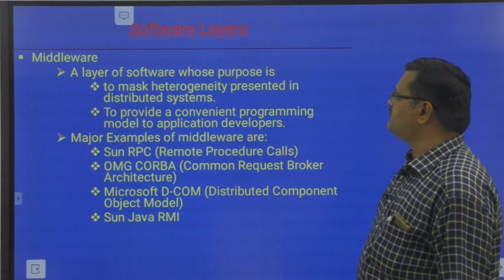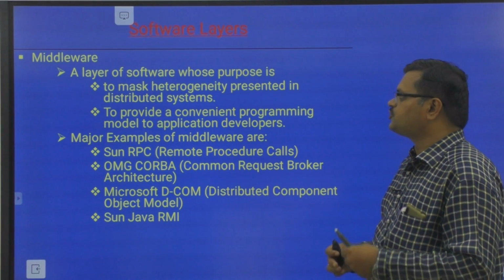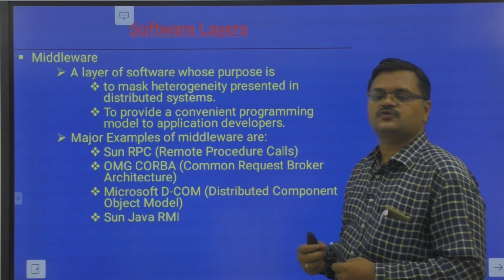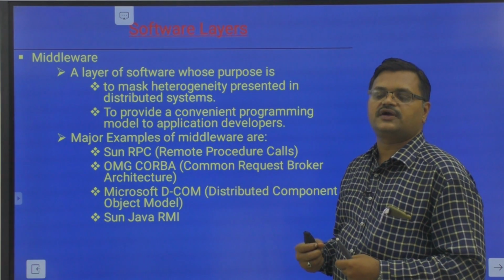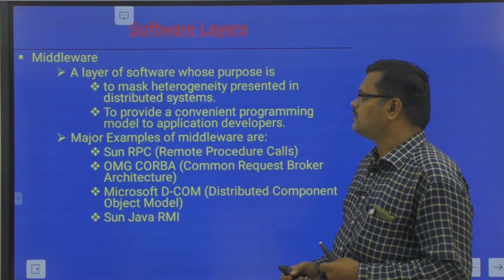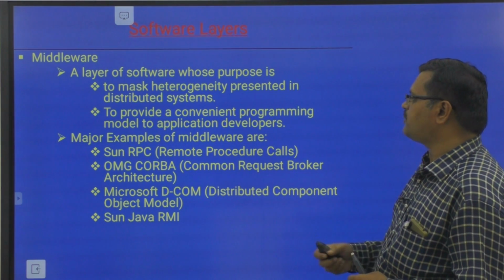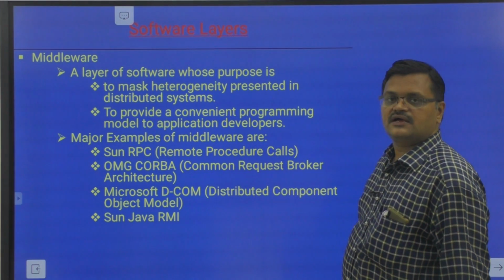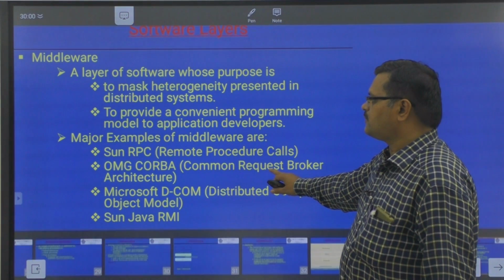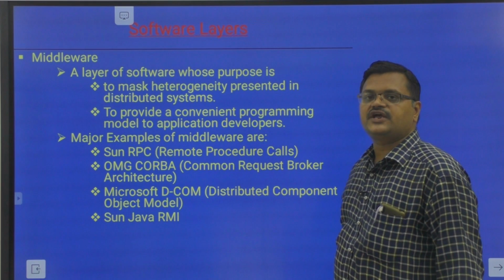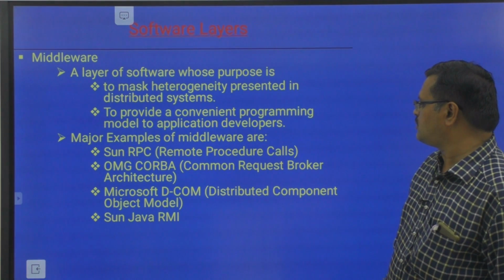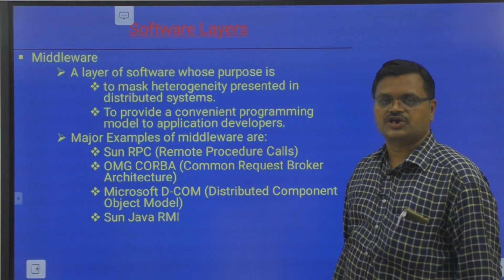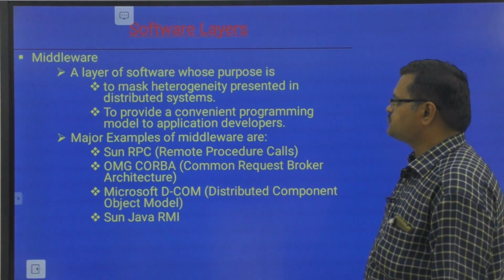What is middleware? Middleware is software whose purpose is to mask the heterogeneity in the distributed system. To mask heterogeneity means to deal with or overcome the difficulties that arise due to heterogeneity, and we use middleware for this. It also provides a convenient programming model to the application. For example, Sun RPC is middleware, CORBA is middleware, Microsoft DCOM, the distributed component object model, is middleware, and Sun Java RMI, remote method invocation, is middleware. These are examples of middleware.